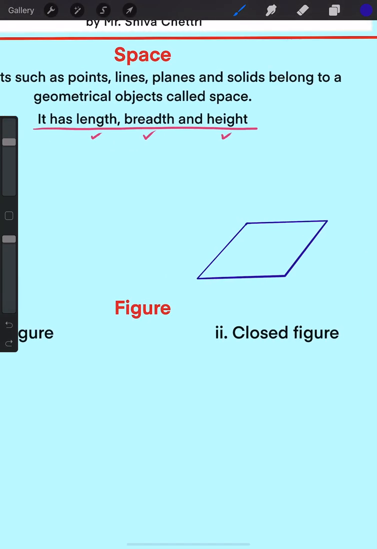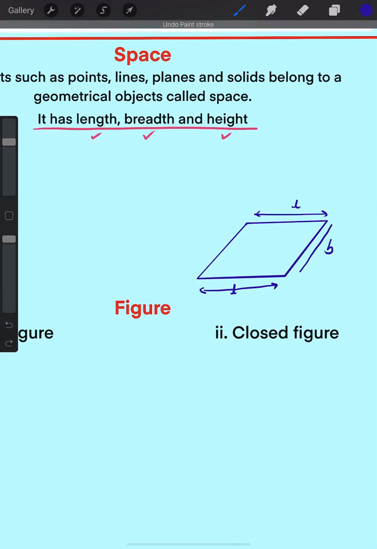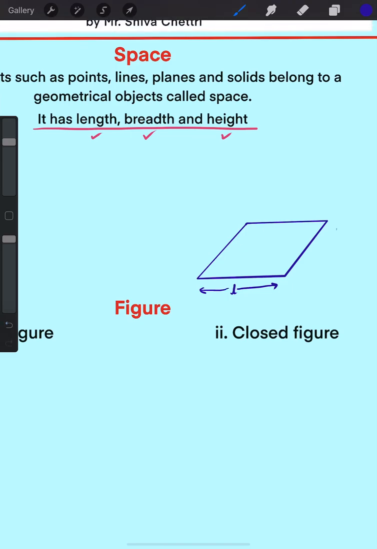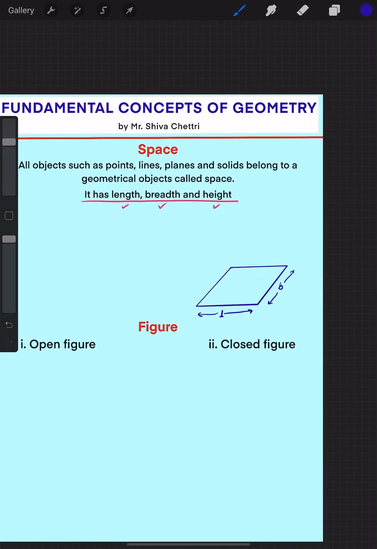Suppose this part is length, and this is also length, no doubt. This is breadth, and this is also a breadth, until and unless it is a rectangle. This is my length and breadth.